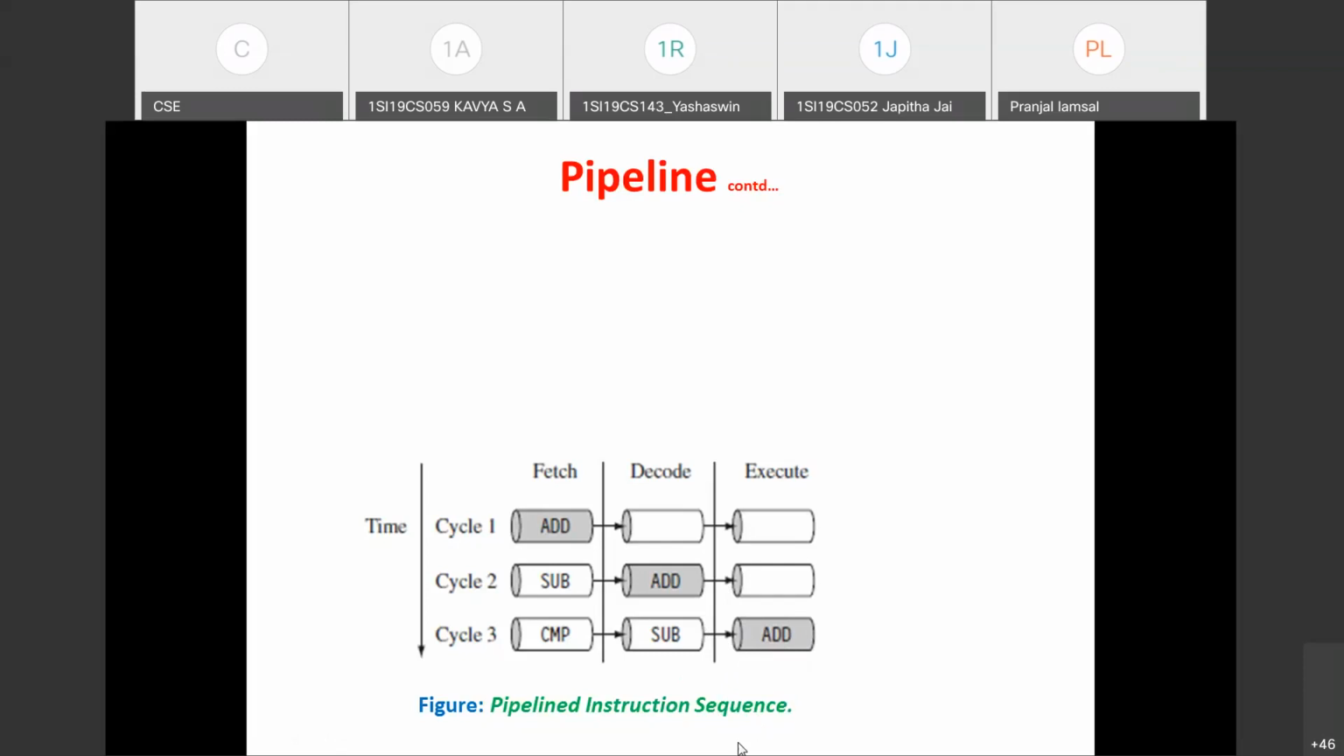Assume there are 100 instructions to be executed. We are using ARM7 processor. First instruction, to execute that, 3 cycles are required: fetch, decode, and execute. What about further instructions? How many cycles is it taking to execute?